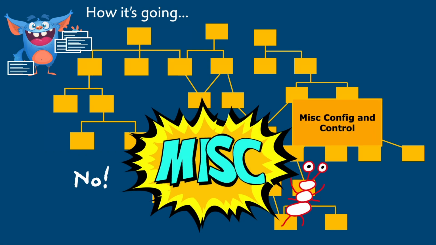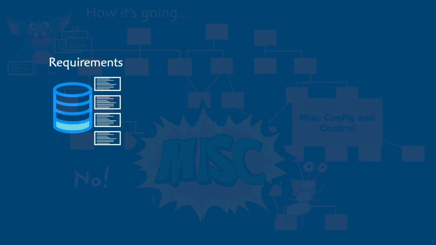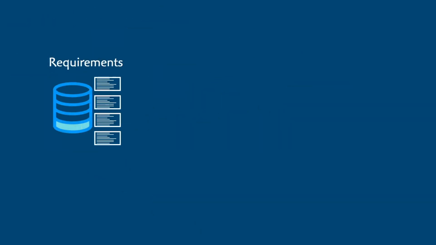This is a hot mess, and in this video, I'm going to show you how to organize your models at the very start so that you can avoid it. To succeed, we're going to need a smart strategy for mapping requirements to model elements. It's easy to see why if we examine a baseline dumb strategy.